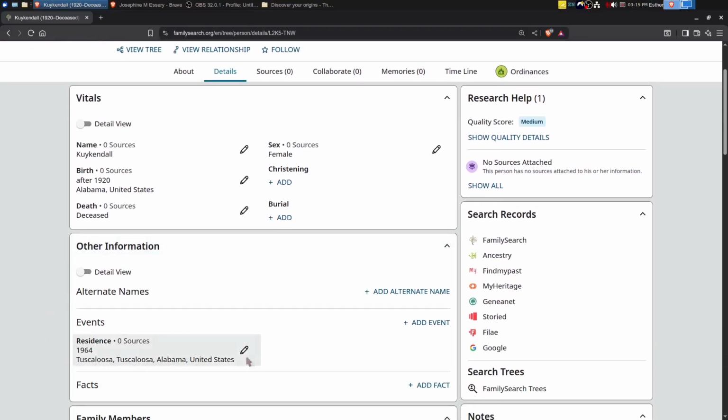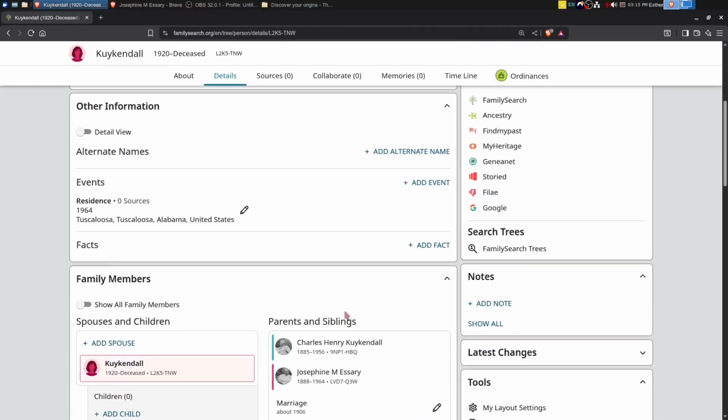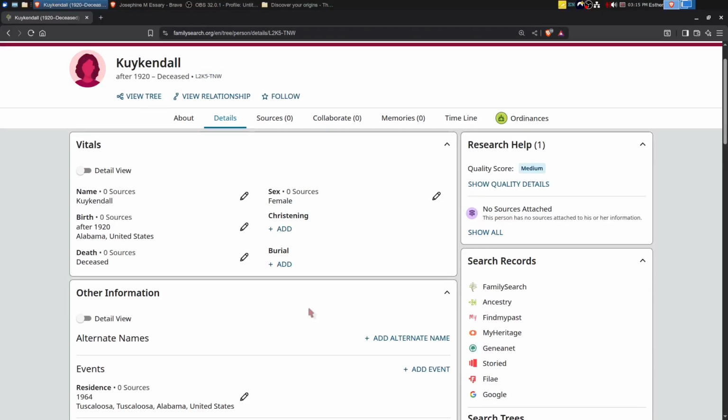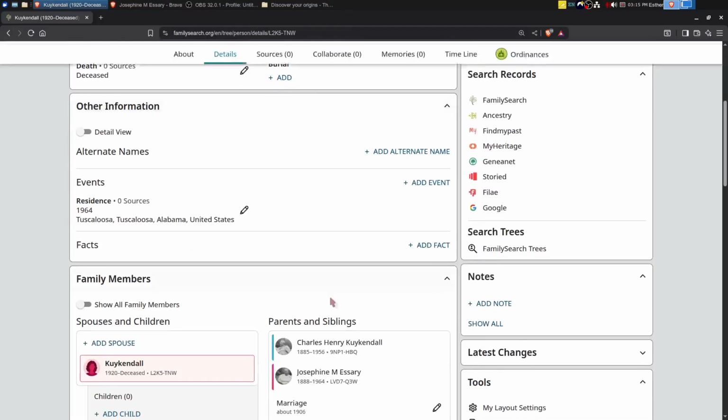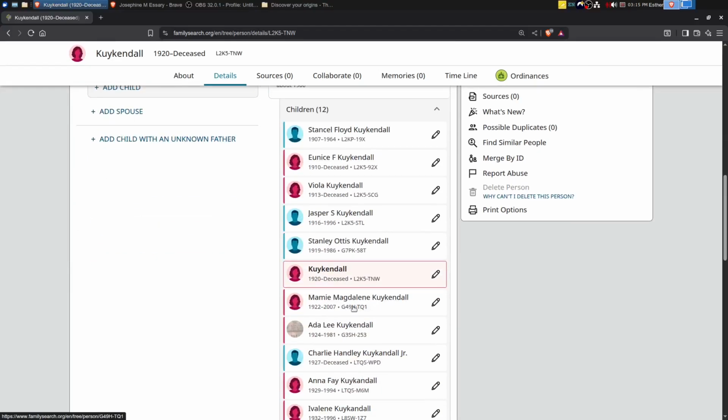1964. There's no sources attached though. So for me, I'm probably not going to add this to my tree. I don't have any evidence of it, and so I'm going to leave it off. I'll leave it here on FamilySearch, but it's a little bit of a mystery.